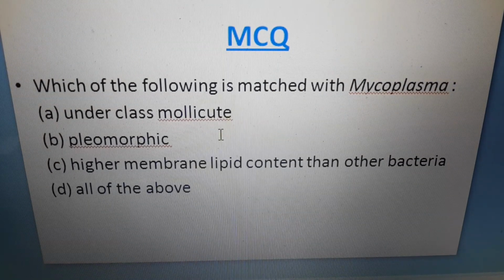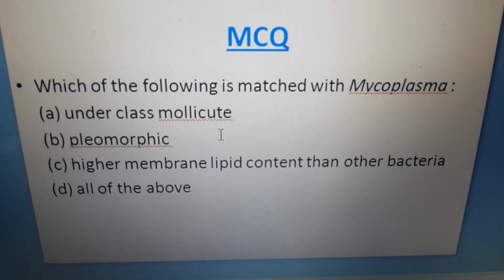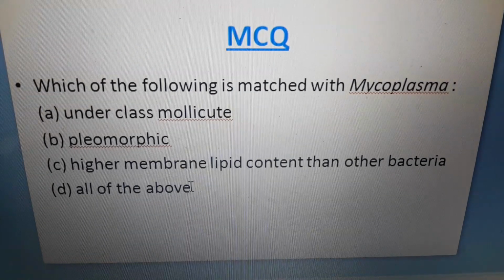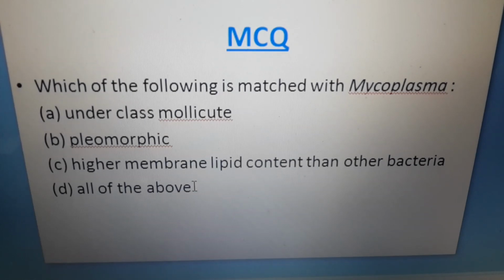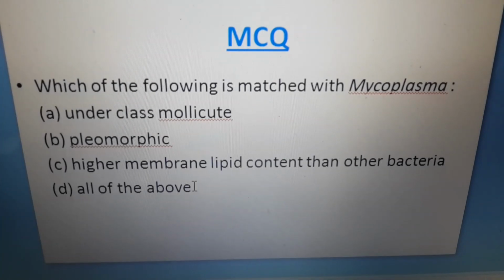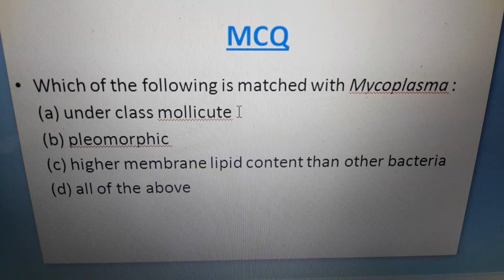The last one is, which of the following is matched with mycoplasma? Option A, it is under class Mollicute, then it is pleomorphic. Next option is, it has higher membrane lipid content than other bacteria, and last option is all of the above. Now you know that options A, B, C, all 3 options are matched with mycoplasma, because you know that due